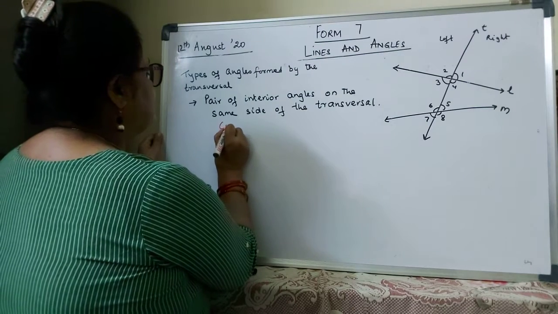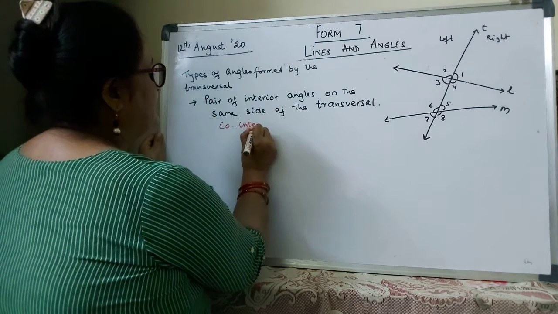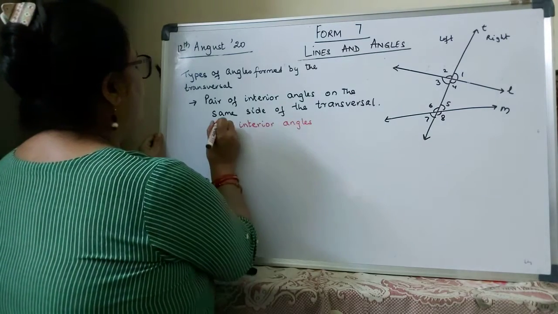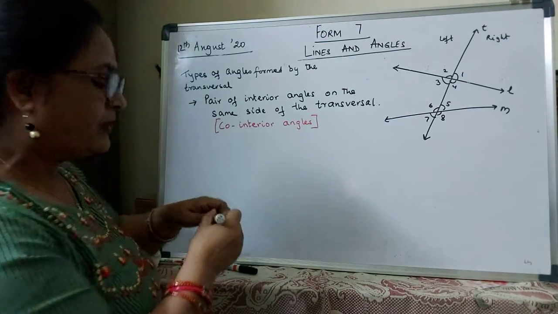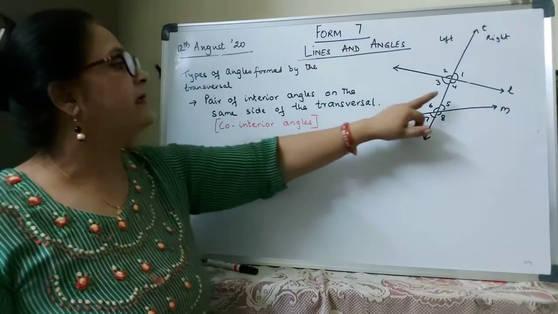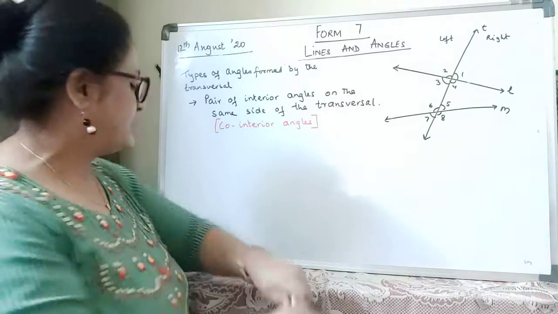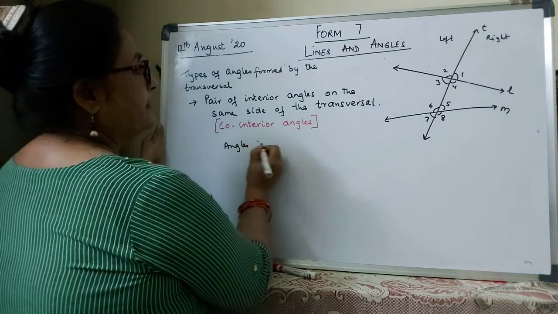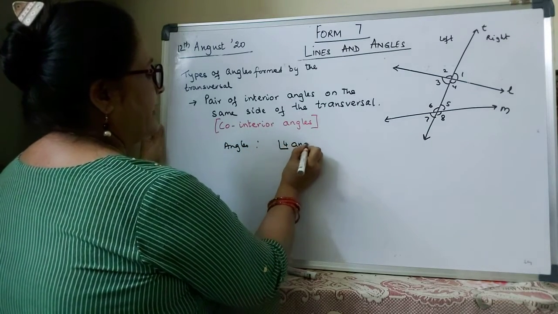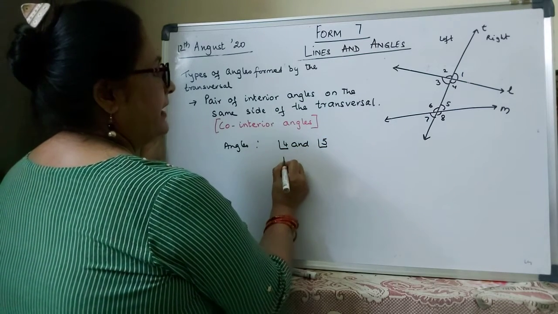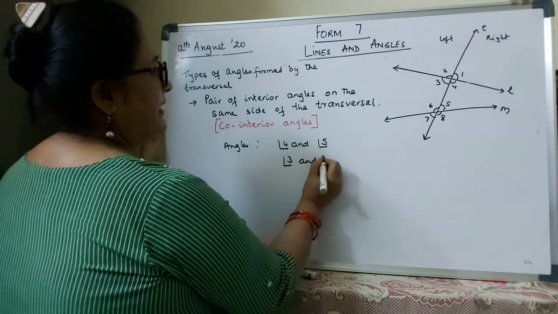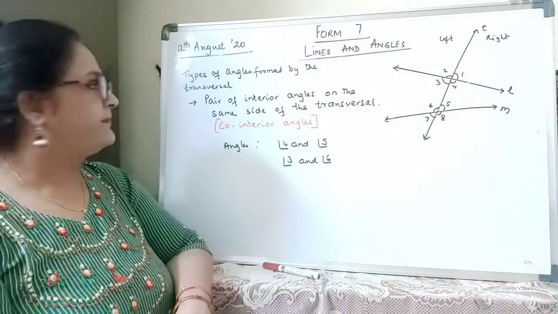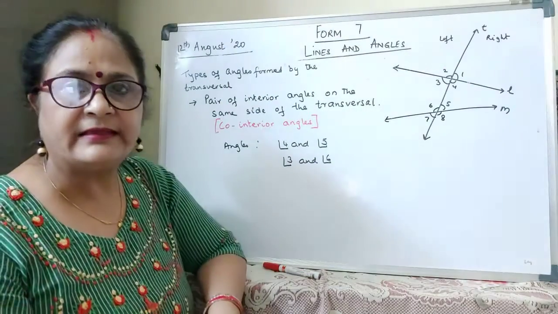They are known as co-interior angles. What do we call them? Co-interior angles. What are co-interior angles? Interior angles on the same side of the transversal. Which are the angles here? The angles are angle 4 and angle 5, angle 3 and angle 6. They are the co-interior angles. Okay, so these are the different pairs of angles that are formed.